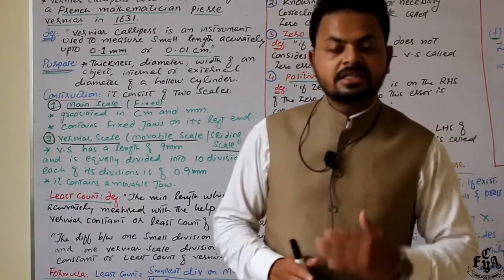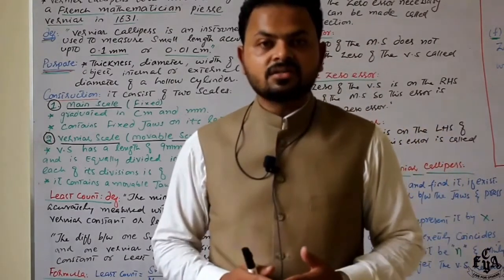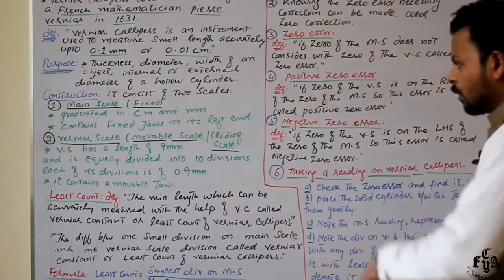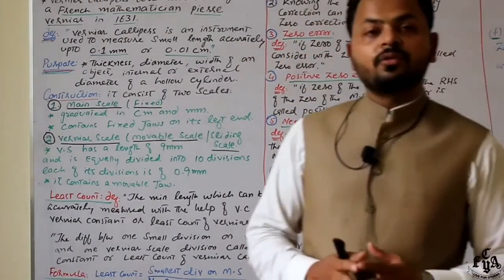There are 10 divisions in the vernier scale. Each division is of length 0.9 millimeters. Done? Okay.